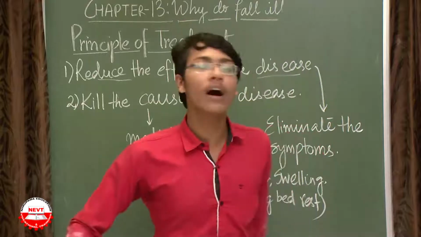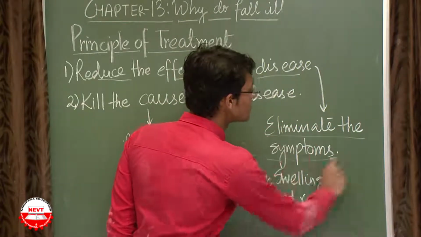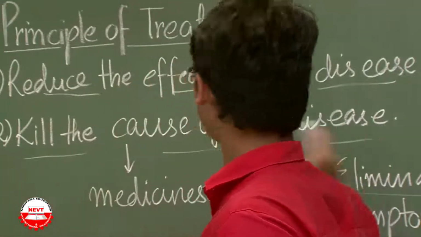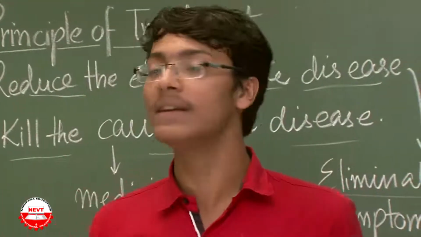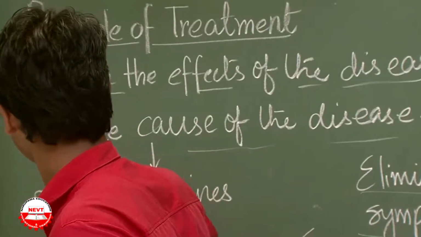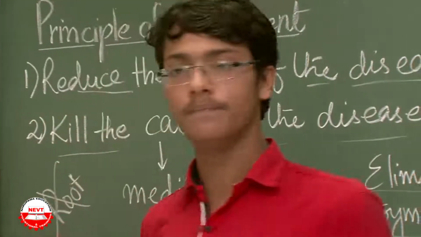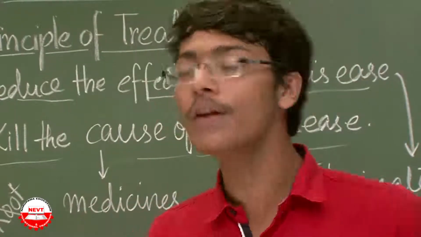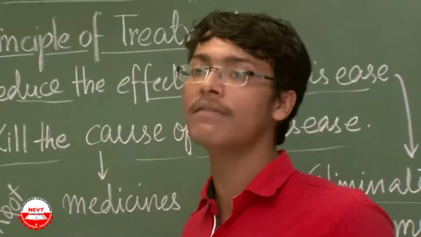That is, in one way I can eliminate the symptoms. And the second way is to kill the cause of the disease, or the root of the disease. The root of the disease is to be killed. In the first channel of treatment, or the first pathway of treatment, I can reduce the effect of the disease